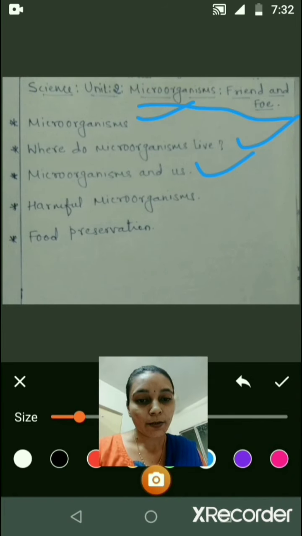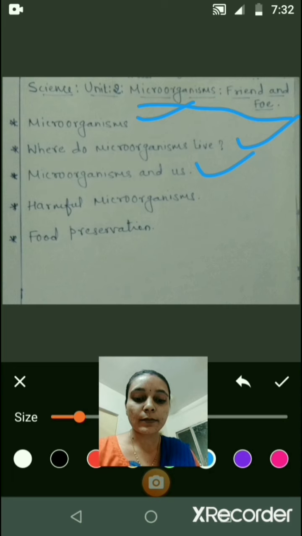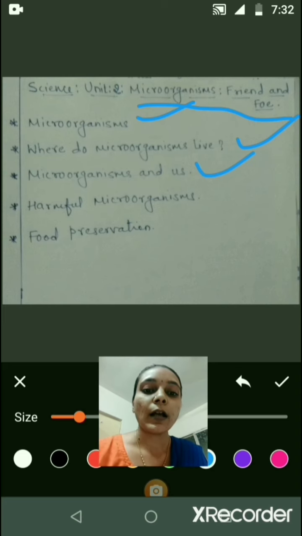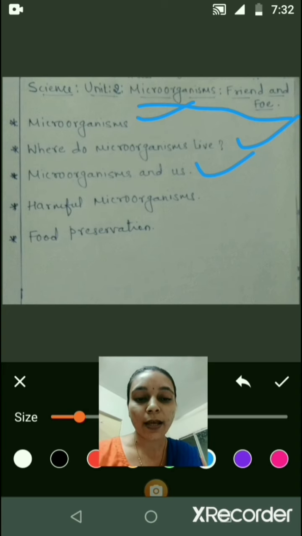Commercial use of microorganisms: microorganisms are used for the large scale production of alcohol, wine and acetic acid, that is vinegar. Next, medical use of microorganisms. When you fall ill, the doctor may give you some antibiotic tablets, capsules or injections such as penicillin. The source of these medicines is generally microorganisms.